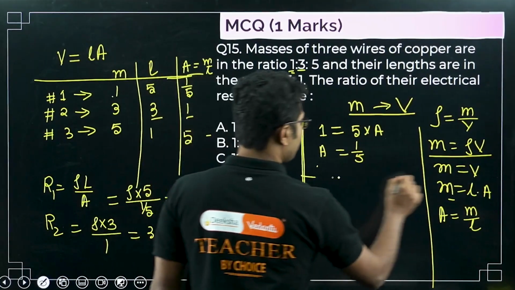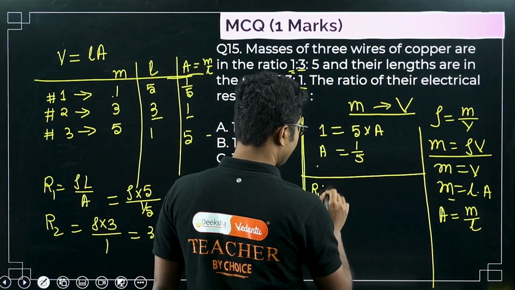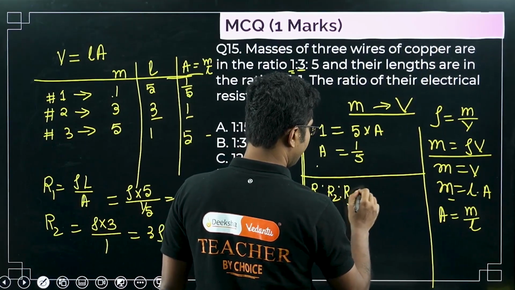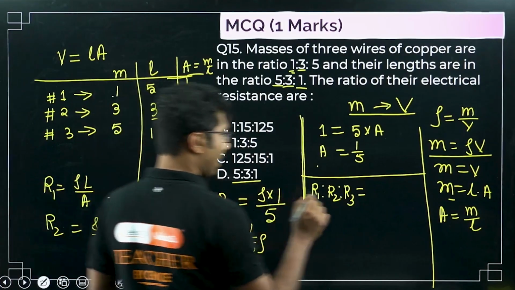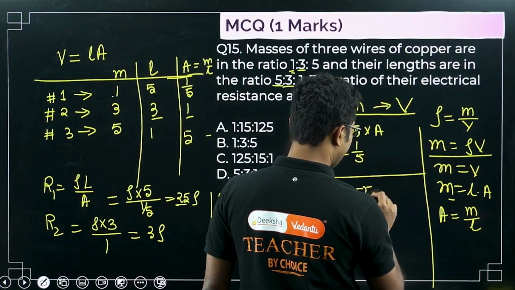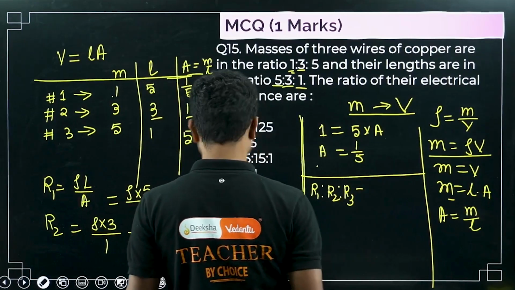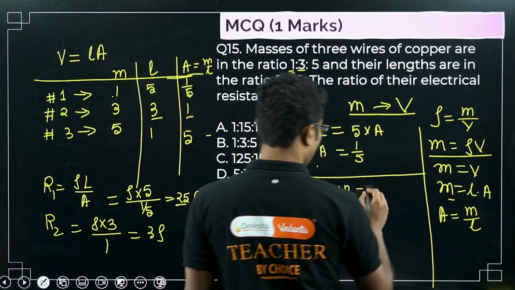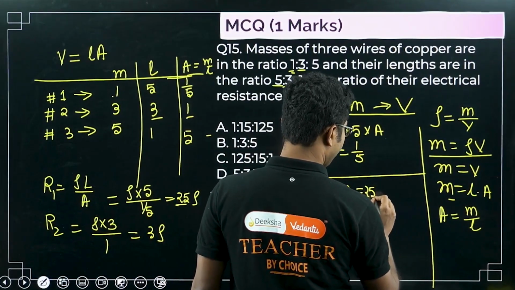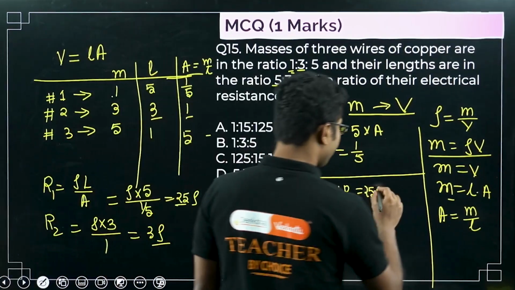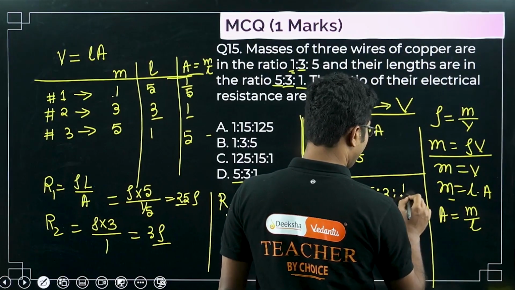Okay, so what is the ratio? R1 is to R2 is to R3 equals 25. Rho will be cancelled, so we will only write the values. 25 is to 3 is to 1 by 5.